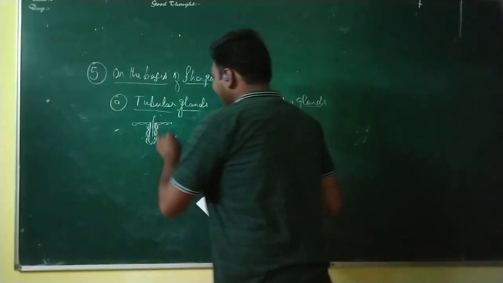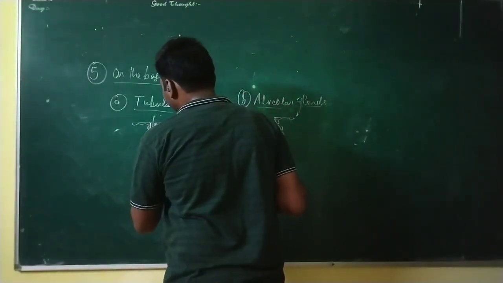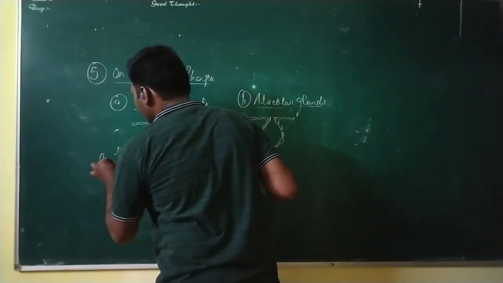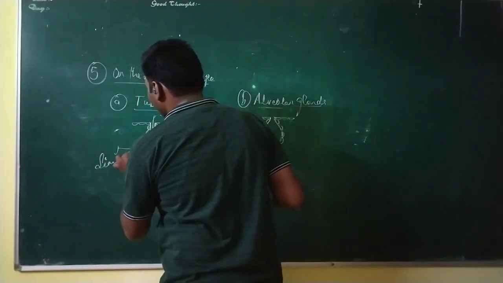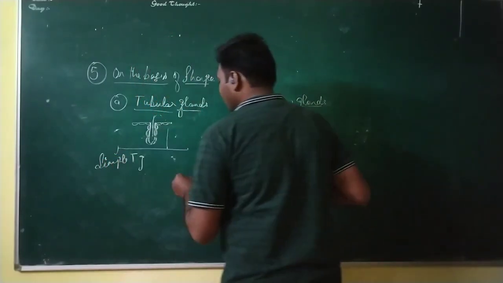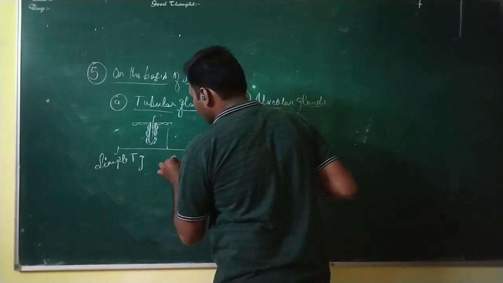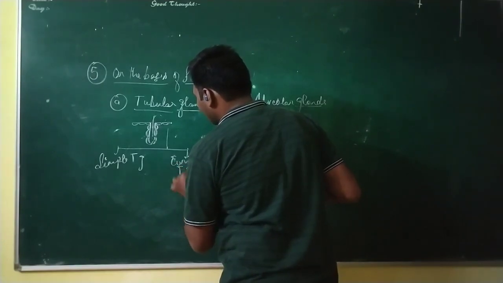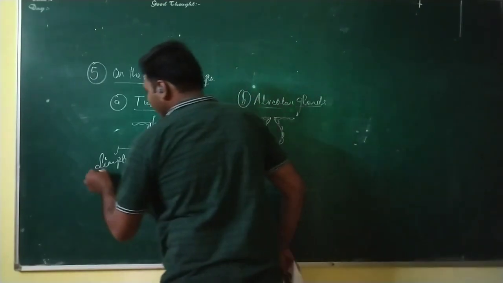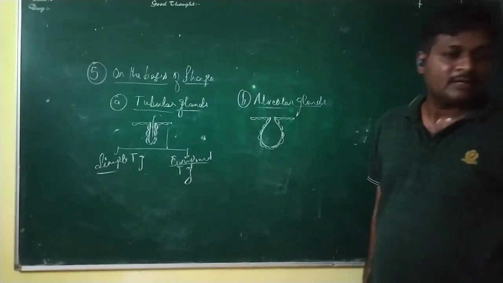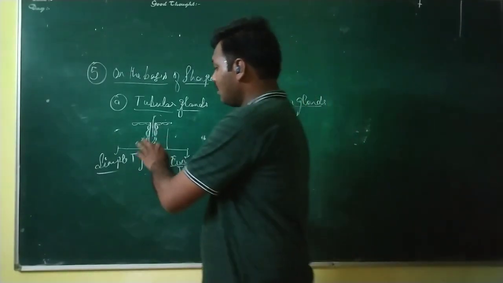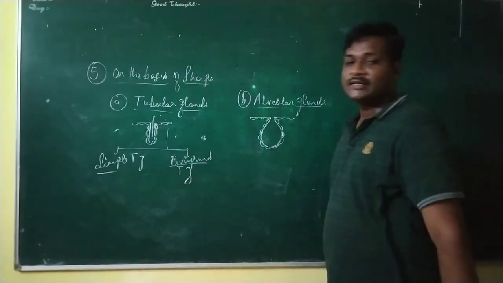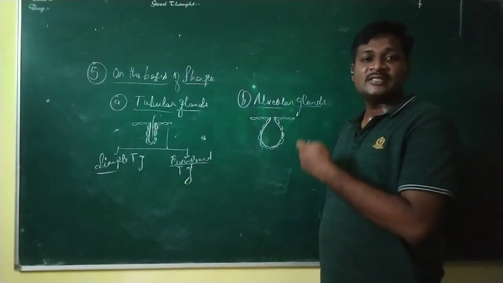Which are those? It can be classified into the simple tubular gland and compound tubular gland. Now what is meant by simple tubular gland and what is meant by compound tubular gland? See, simple tubular gland is also referred as the tubular gland which is unbranched. And compound tubular gland is also referred as the tubular gland which is branched.